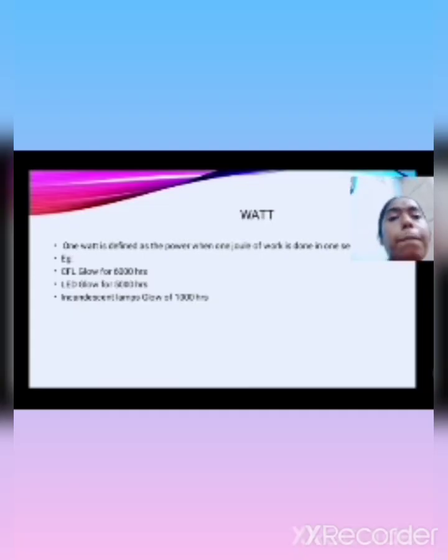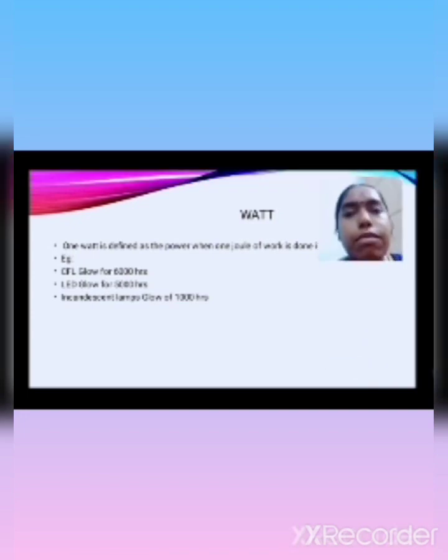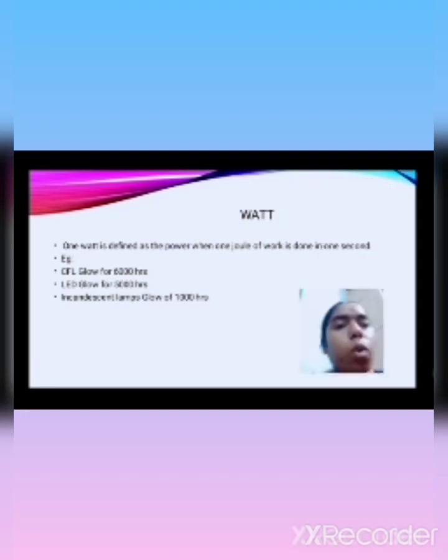Next one, the power unit, watt. 1 watt is defined as the power when 1 joule of work is done in 1 second. For example, a CFL, an LED light emitting diode glows for 5000 hours, a CFL glows for 6000 hours, and household appliances and electrical items for 1000 hours. So that is called watt. CFL, LED lights and home appliances depend upon the hours per unit watt.